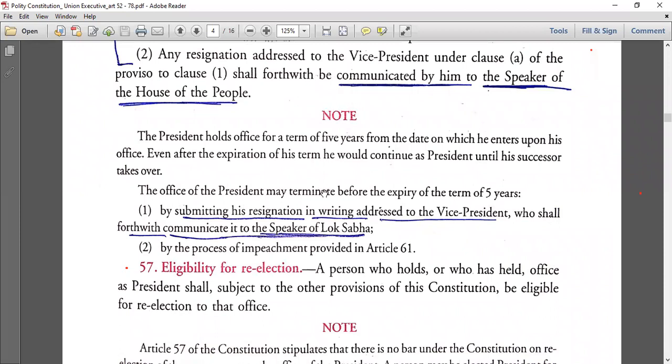The office of the president may terminate before the expiry of the term of 5 years in two ways. One is by submitting his resignation in writing addressed to the vice president, who shall forthwith communicate, and again shall here is mandatory, to the Speaker of Lok Sabha. The other is the process of impeachment. The word impeachment is used only for the removal of the president. In other cases we use the word removal, but here we use impeachment of the president. Okay? Fine. Next.